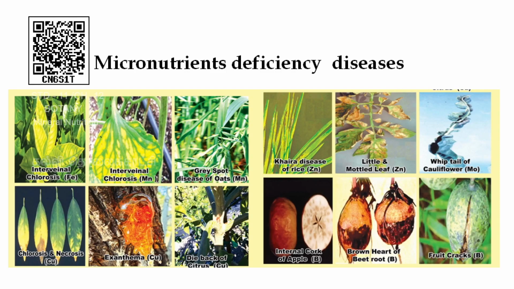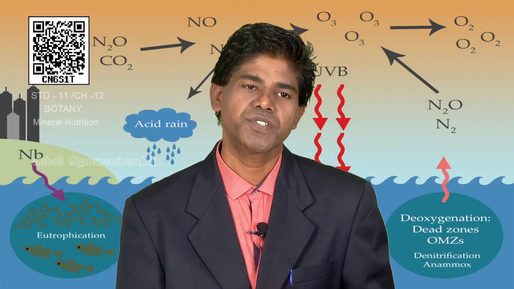You can see the picture here, micronutrients and the deficiency diseases. With the pictures you can explain the important diseases and the symptoms of micronutrients.